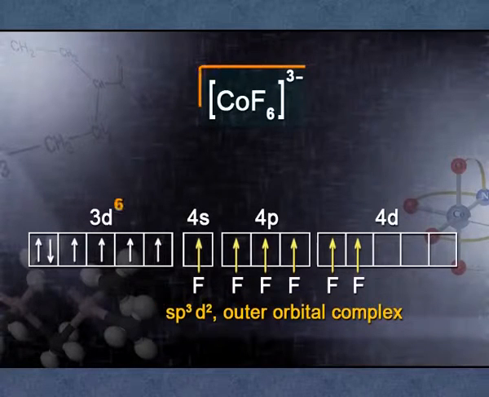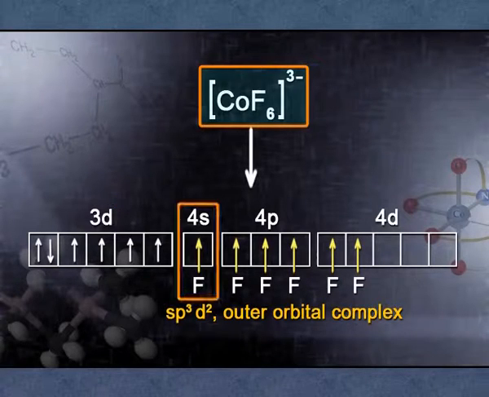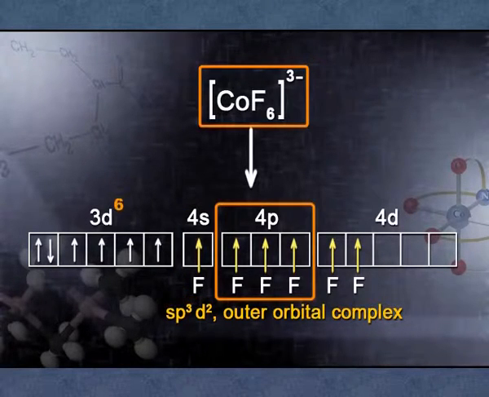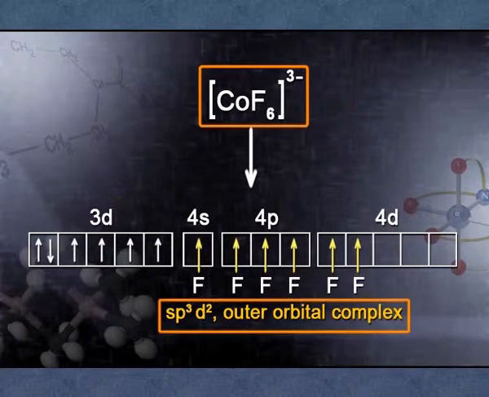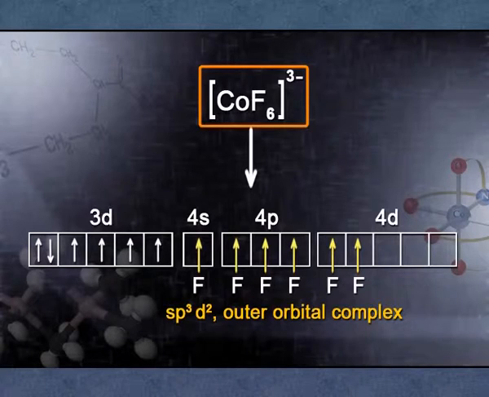And CoF6 3-. If 4s, 4p and 4d orbitals are used for hybridization, then you can say sp3d2. If this is the case, these are called outer orbitals. So, in case of fluoride, he has suggested the complex will be outer orbital.